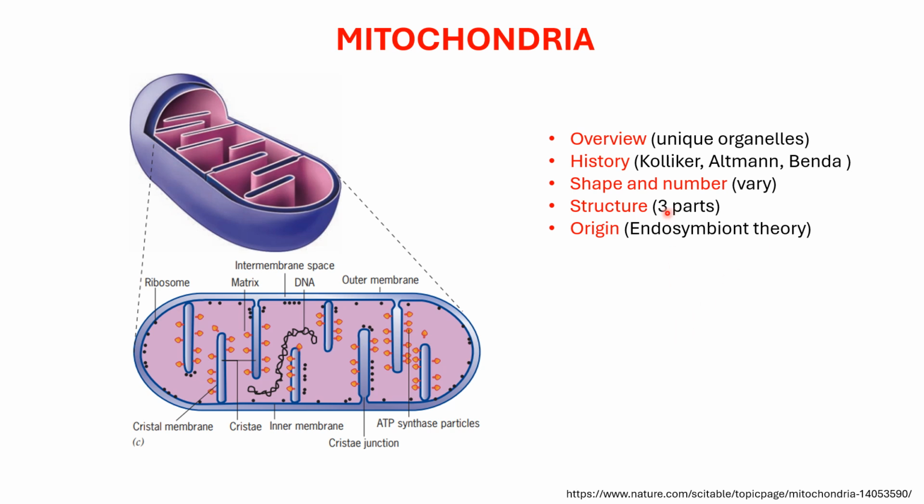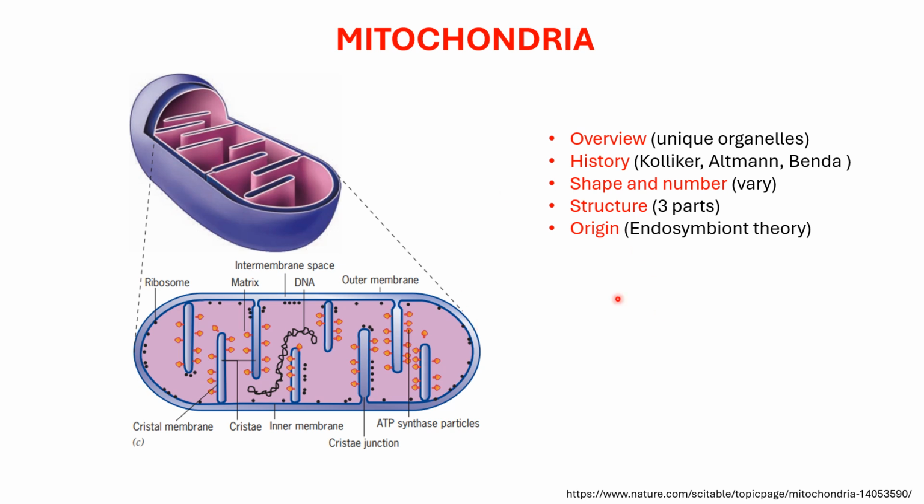Shape, size, number. The shape of mitochondria varies. It may be highly convoluted, or sausage-shaped, or disc-shaped, or oval in shape. And mostly we draw it oval in shape in a eukaryotic cell for representation purposes.